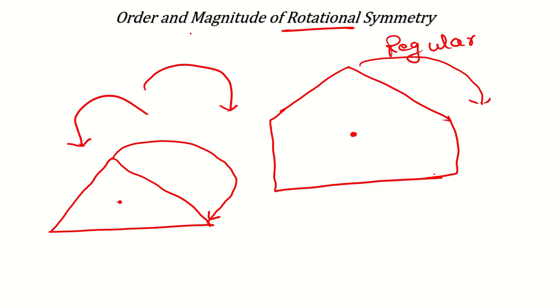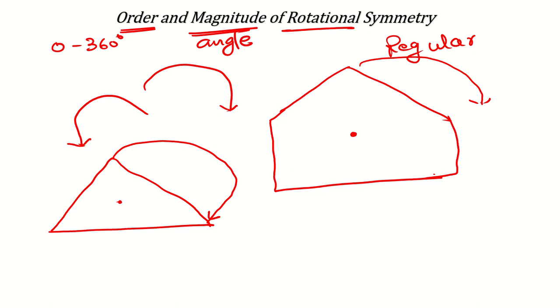Magnitude means angle, that after how much angle it will map to itself, and order means from 0 to 360 degrees, before completing one cycle, how many times it will cover itself or map to itself. That is called order.